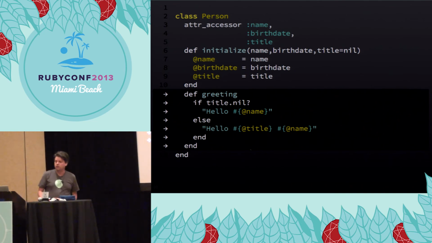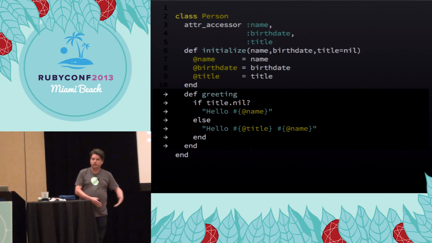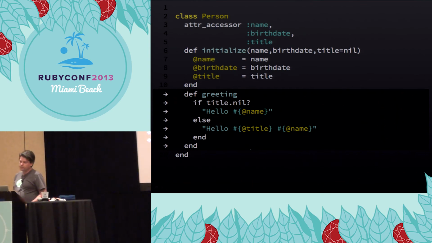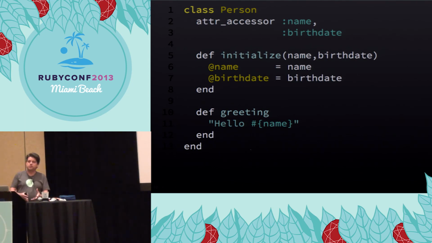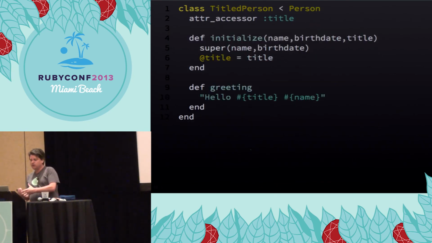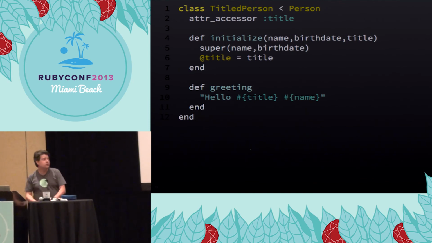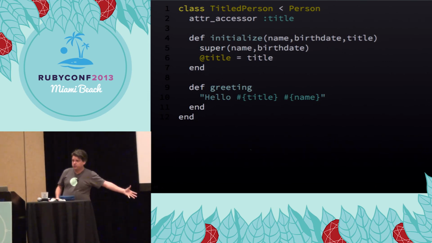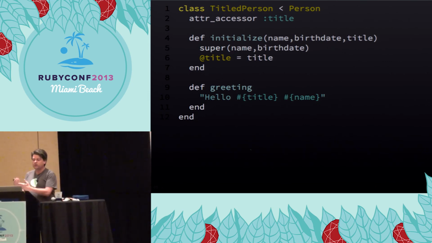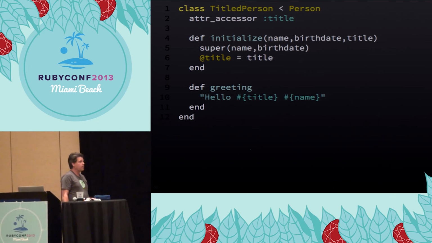So if we don't have nil, we can't do this. How would we solve the problem of having people, some of whom have titles and some of whom don't have titles? Well, why don't we use the type system, right? We can make a person that just has the attributes that all people have, a name and a birthday. The greeting method is very simple, hello Bob. And then we'll make a subclass called titled person, and that will have a title, and it will override greeting to say hello Mr. Bob. So now everywhere we have a titled person, we know there's a title. If we don't have a titled person, we don't have a title.